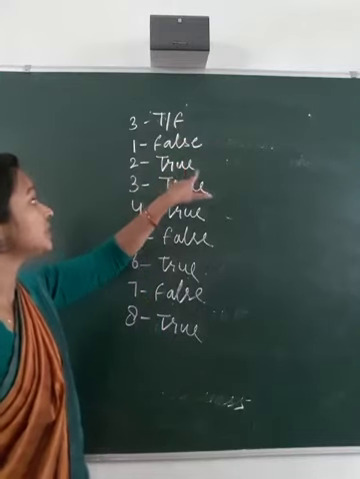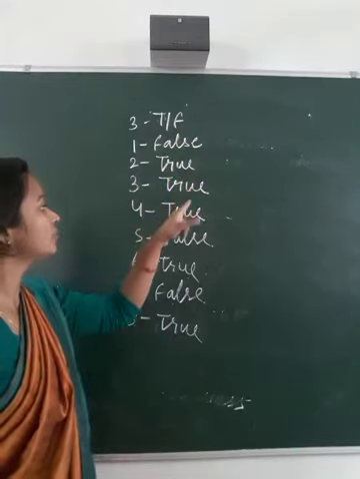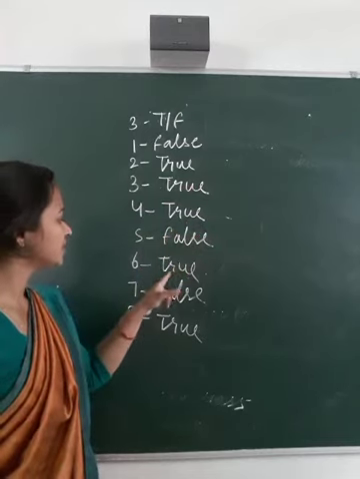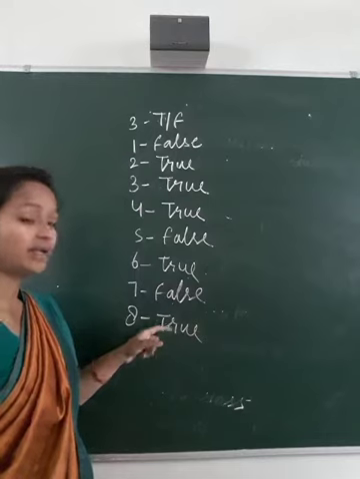So third one is true, false. First one is false. Second one true. Third one true. Fourth one true. And fifth one false. Sixth one true. Seventh false. Eighth true.